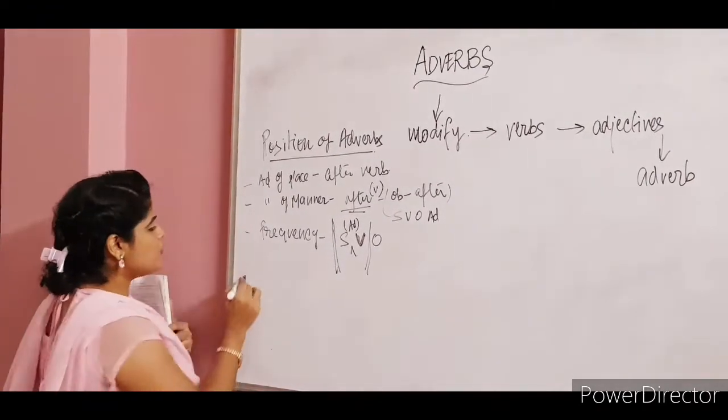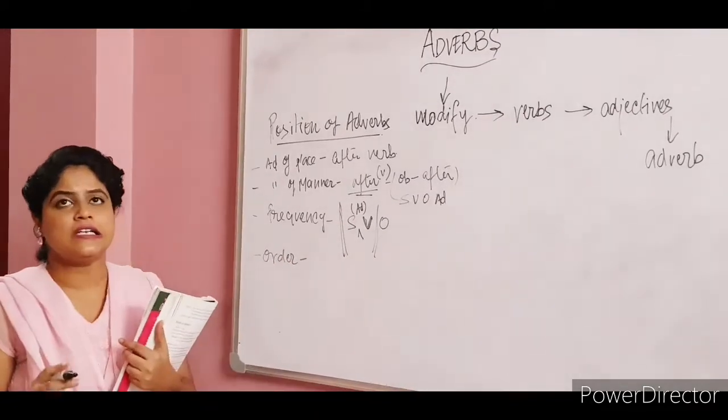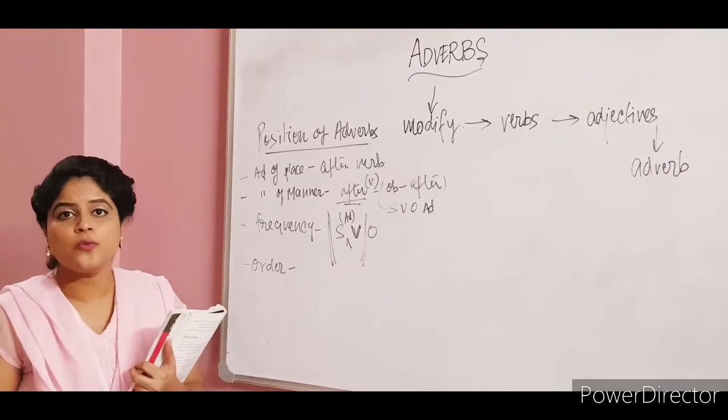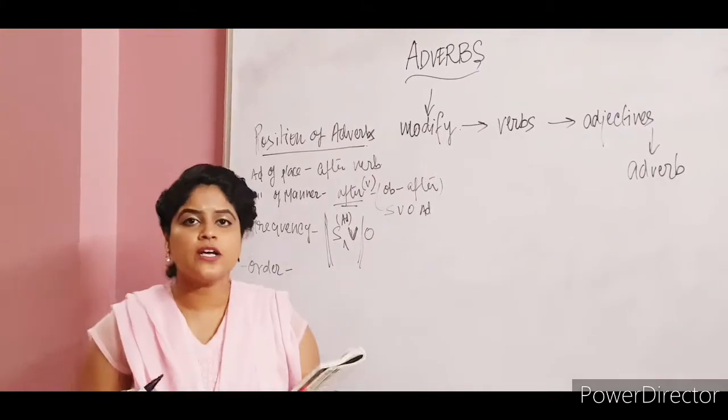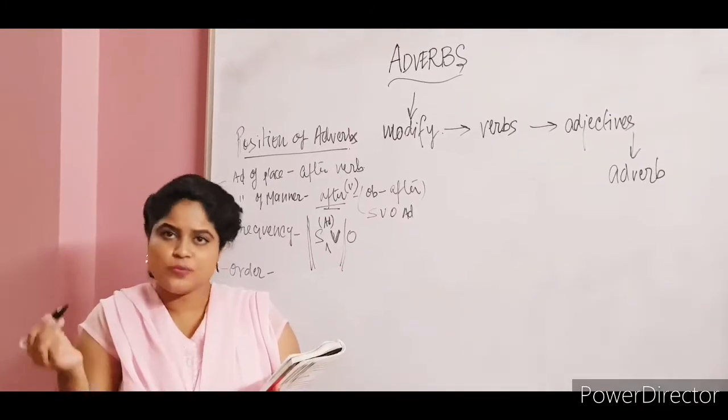Now if we have to talk about the order of adverbs, in many sentences you might find that there are two or more adverbs. So at that time, how are we going to place the adverbs? In what order? There has to be an order.